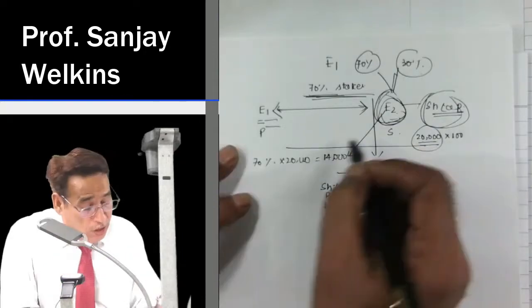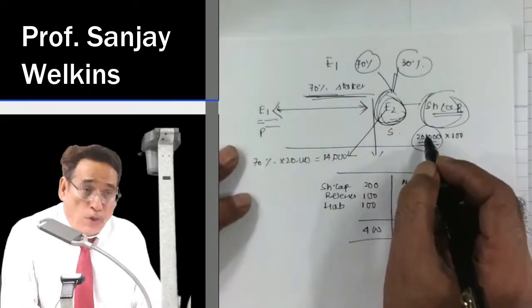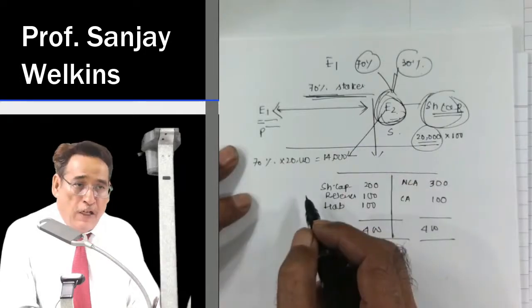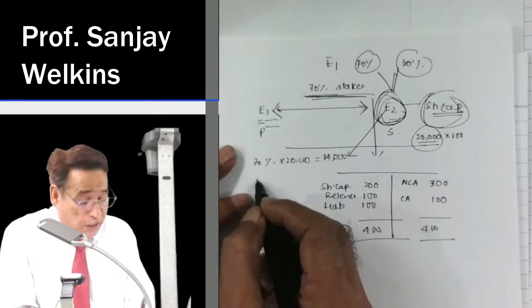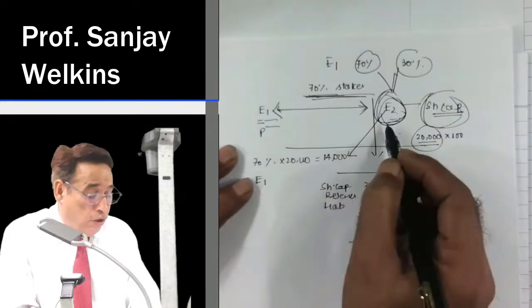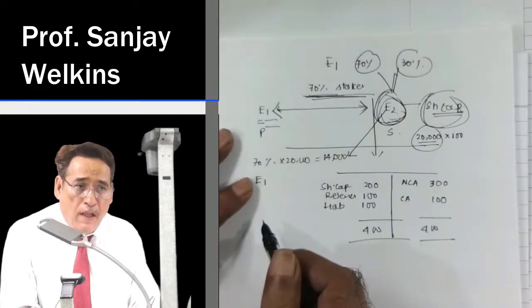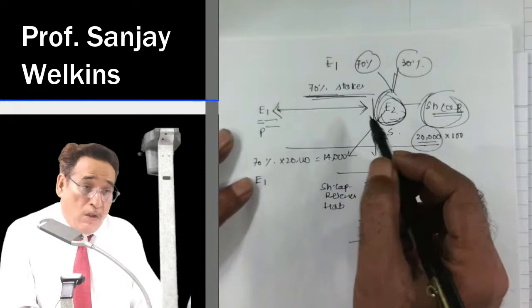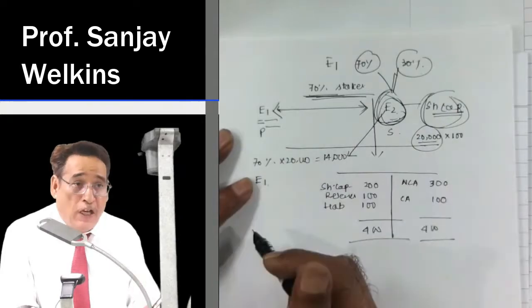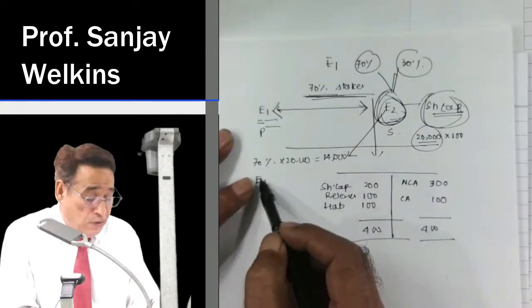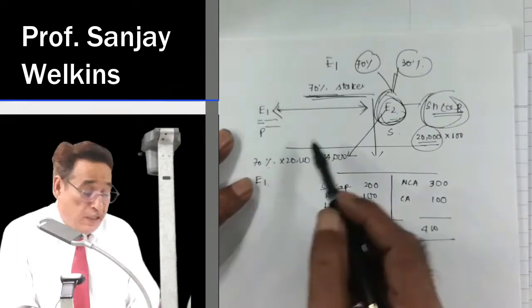You are E2 Limited. You have got a total number of shares of 20,000. Out of that, 14,000 is held by E1. That means now E1 is one of your shareholders. E1 is not only your shareholder but your parent company now, because it is having 70% share, so it can dictate the terms to you and it can control you.